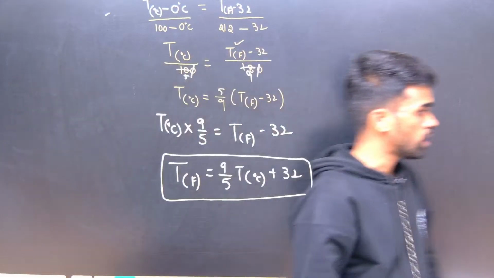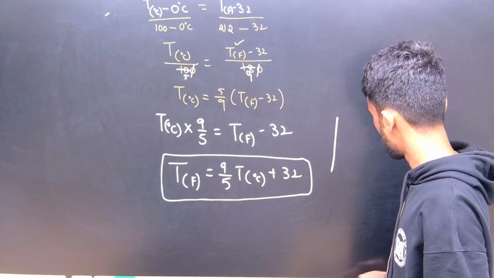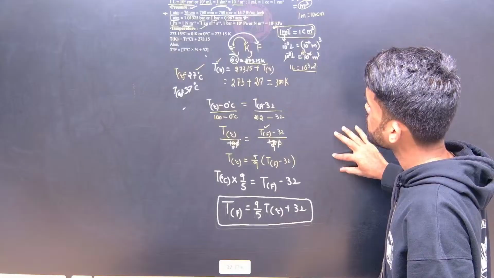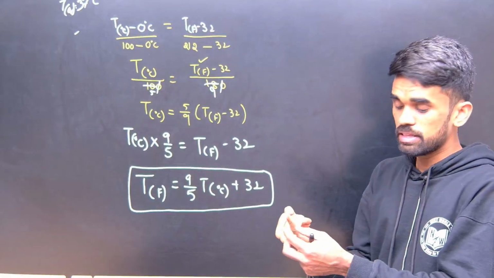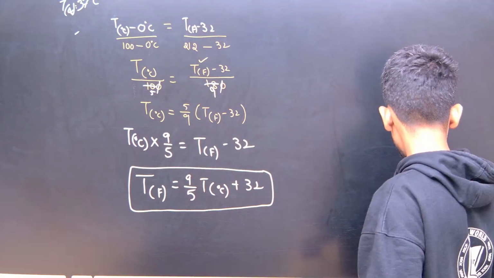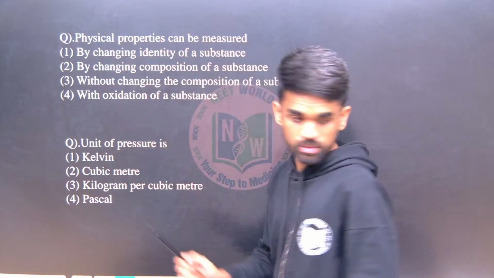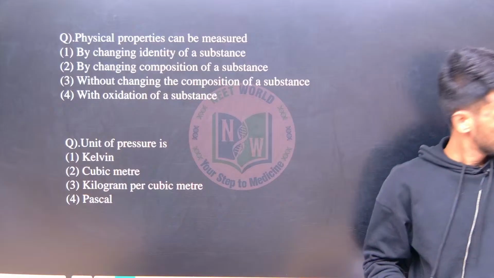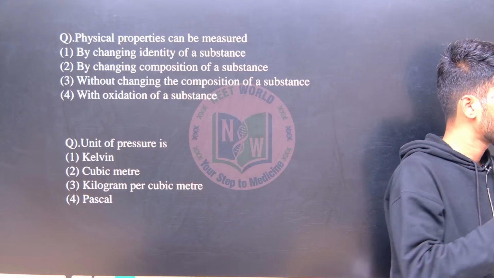Okay. So if you want, you can write these down. All these discussions are done. We have seen the units of volume, pressure and temperature. Then next, tell me, answer these questions. Try to answer them.